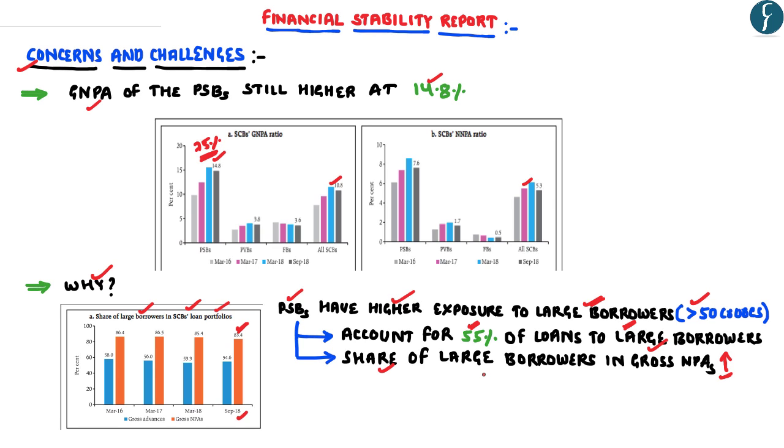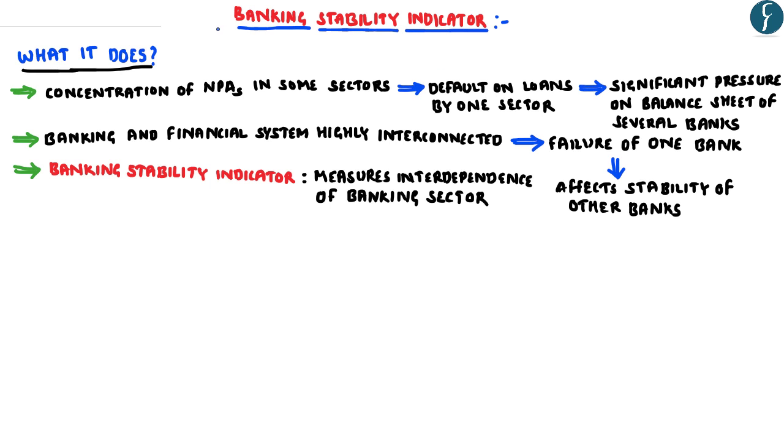So because the large borrowers have defaulted on their loan repayment, the public sector banks have accumulated a higher gross non-performing ratio. So this particular report clearly highlights that the NPAs of the public sector banks are still higher and hence need to improve. Now coming to the banking stability indicator, which is one of the indicators published by the RBI in its financial stability report.